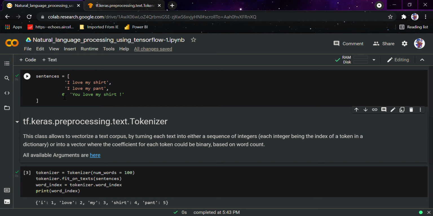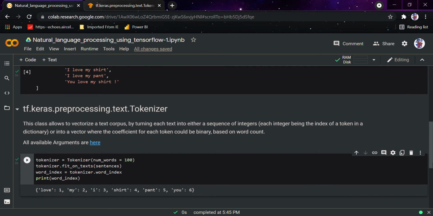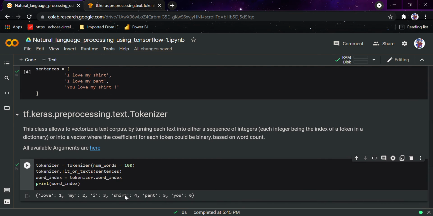Now suppose till now we have been using these sentences, but if I simply make this also a sentence, and I run this here, and then run this here, you can see love is the first word, my is second, I is third, shirt is fourth, pant is fifth, and then is sixth. So this is all dependent on the sentences and data sets you are putting inside the array.